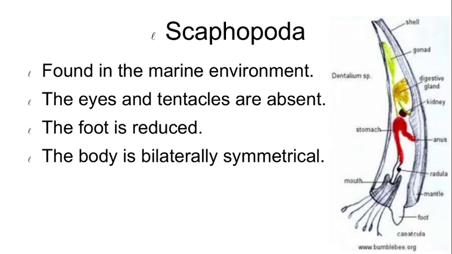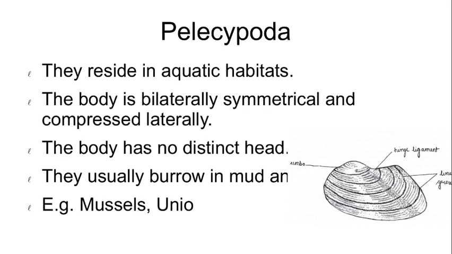Mouth surrounded by lobular outgrowths. Foot is reduced, used for digging. Heart rudimentary. Sexes are separate. The example of this Scaphopoda class is Dentalium. The diagram is of a Dentalium species.